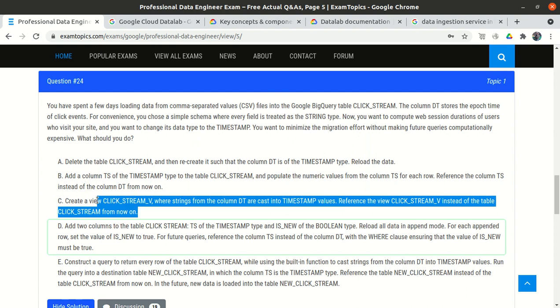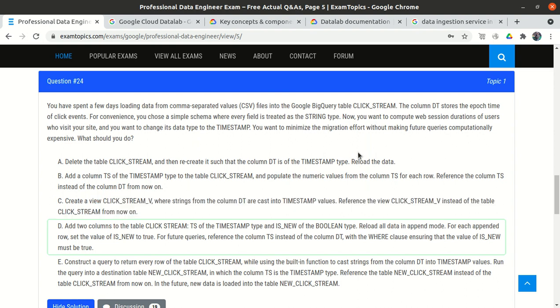This will definitely work, and the migration effort is minimum, but the computational effort is more and more expensive. Let's suppose if we have to run the query 5 times, all the 5 times, because a view only holds the query, a view doesn't hold the data.